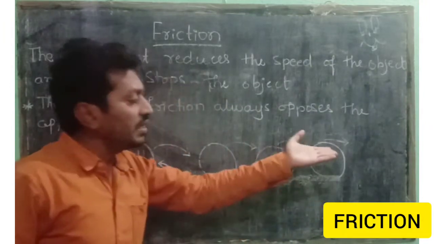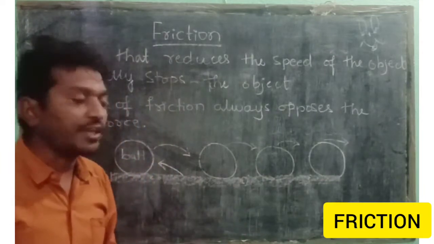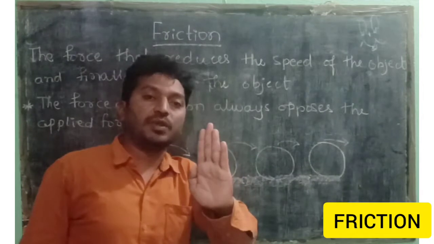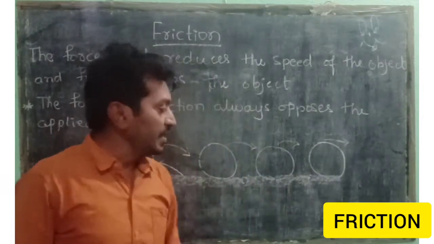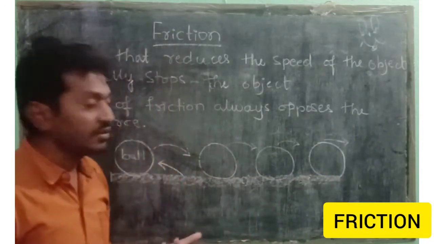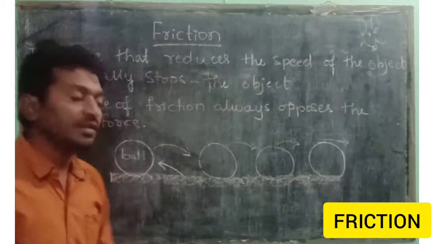Do you know why the ball finally stops? What's the reason? Actually, there is no person or obstacle to stop the ball. By itself, it stops. Why? The reason is very simple.